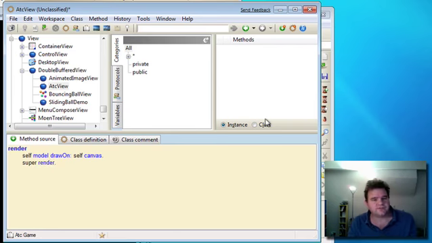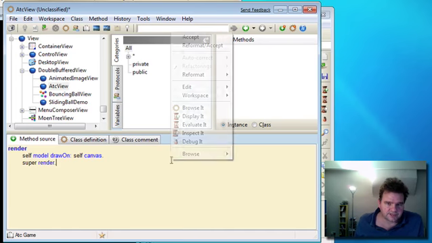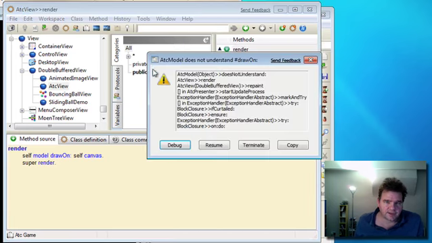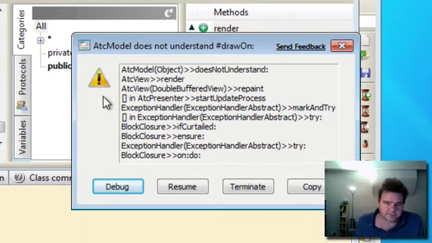Now the point here is that we haven't yet defined draw on in ATC model. So let's compile this and see something interesting happen. So I accept the code here, and we get a walkback, as we might expect in fact. ATC model does not understand draw on. Well, we haven't written a draw on method for our ATC model yet. So let's go and do that now.